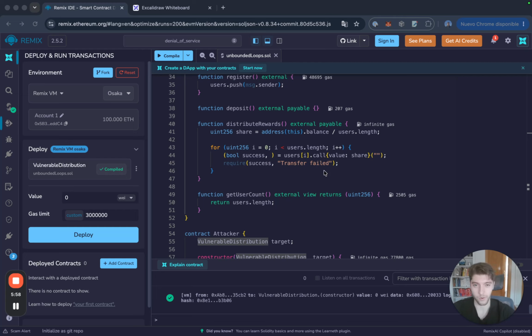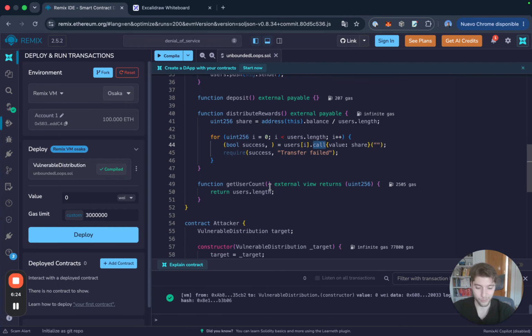And obviously this is quite expensive, not only because we're having to read the array in memory, but we're also having to perform a transfer with the call method, which is also quite expensive, especially in a loop. If you do it in a regular function with just one call, that is fine. That is expected. However much that costs, it costs. But in a loop it can get pretty expensive.